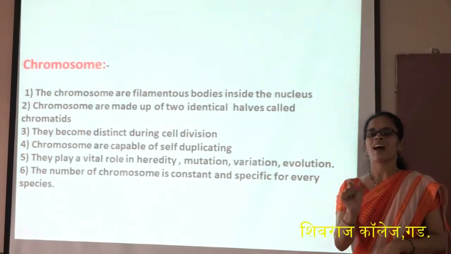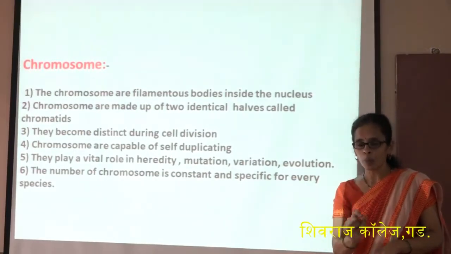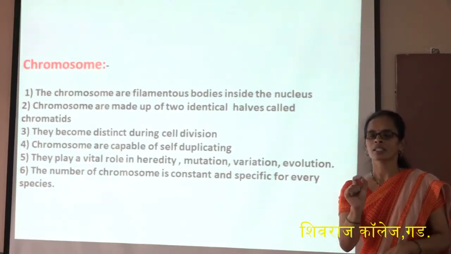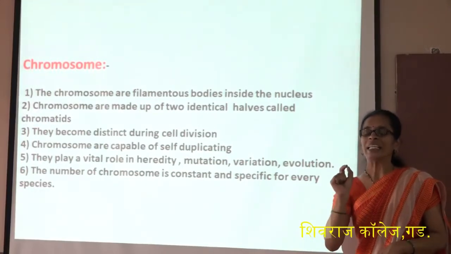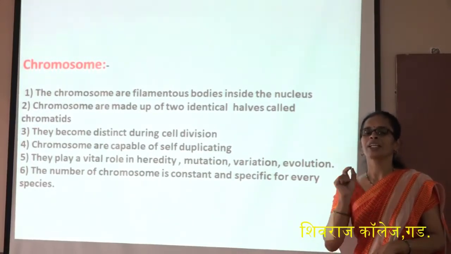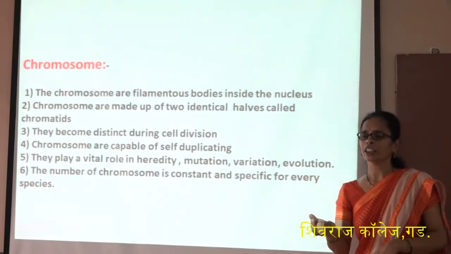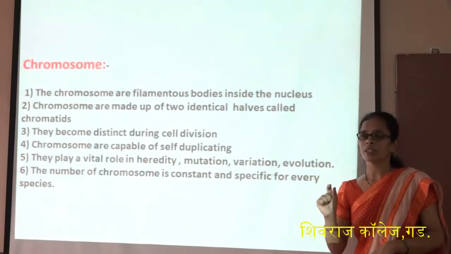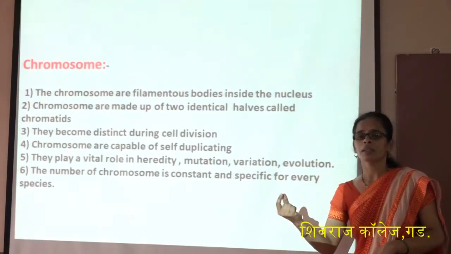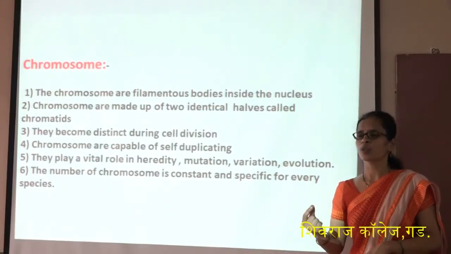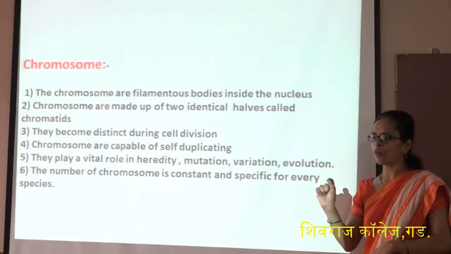Every species has a constant number of chromosomes. For example, in human beings, there are 46 chromosomes in the cell, or 23 pairs of chromosomes. It is a specific number. Other organisms also have specific numbers. In some animals it is 2 chromosomes, and in the case of the onion there are 16 chromosomes. In this way, every organism has a specific number of chromosomes.